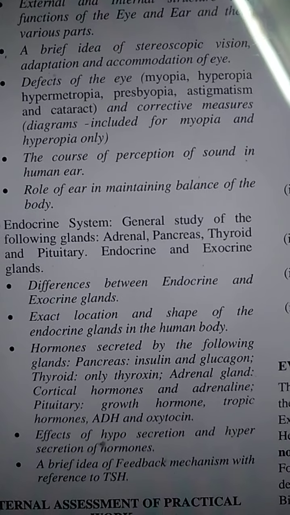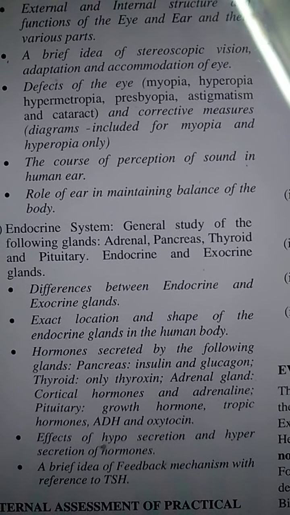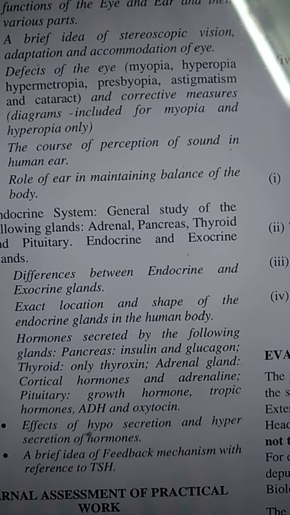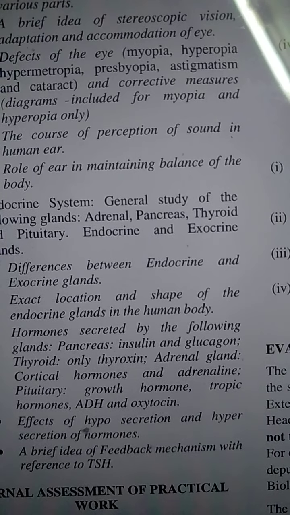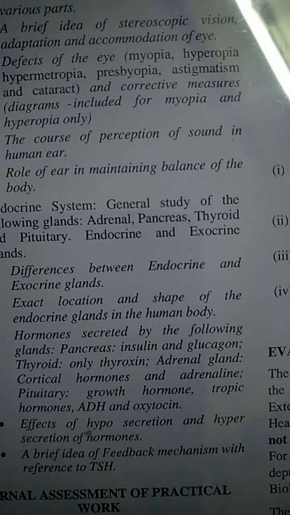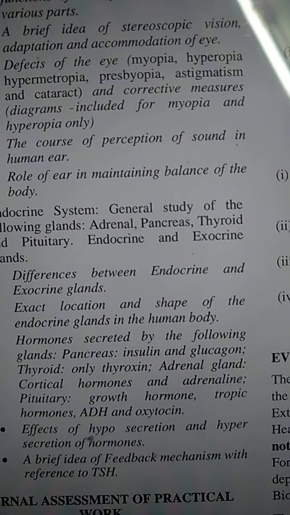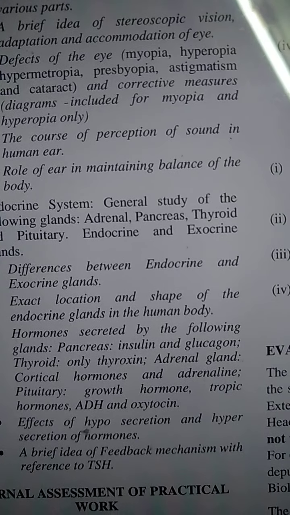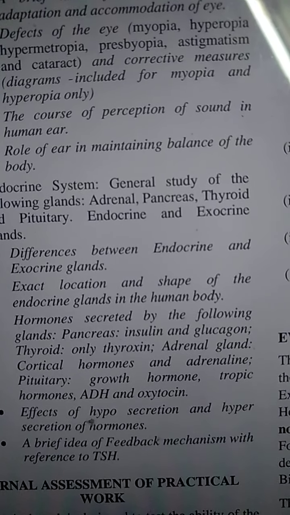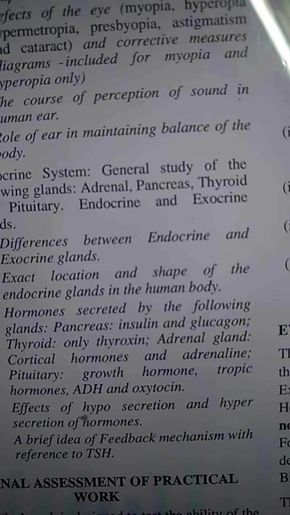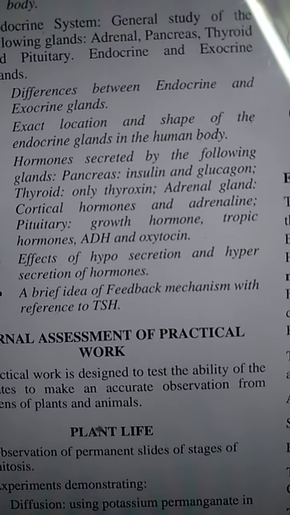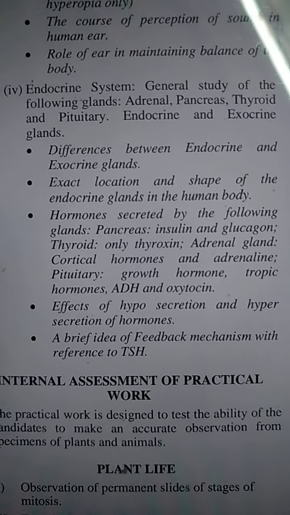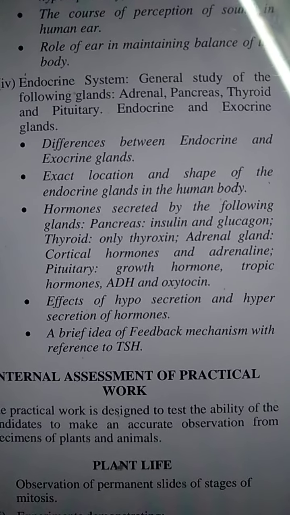Next, endocrine. You will go through the differences between endocrine and exocrine, and the exact location and shape of the endocrine glands in the human body. Hormones secreted: pancreas; thyroid, only thyroxine, not calcitonin; adrenal gland, cortical hormones and adrenaline; pituitary, growth hormone, tropic hormones, ADH and oxytocin. Also the effects of hypo and hypersecretion of hormones and the feedback mechanism with reference to TSH. They have only asked for TSH. No other hormones and their feedback mechanism is required.